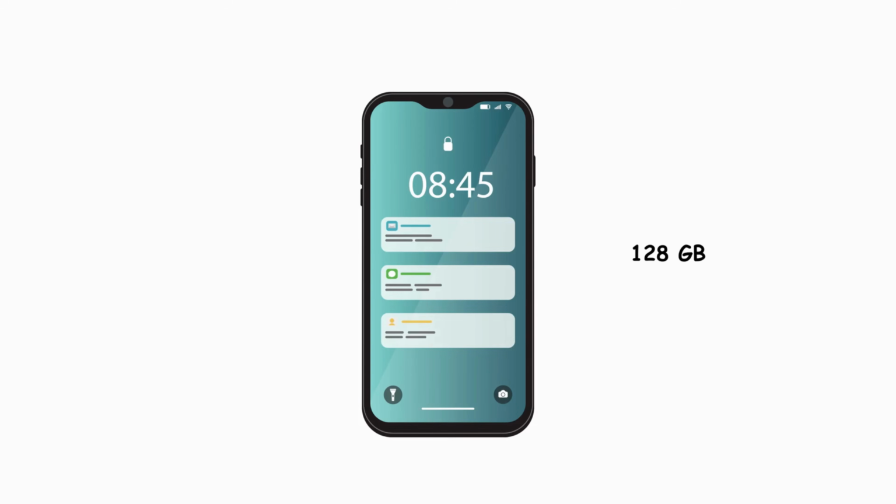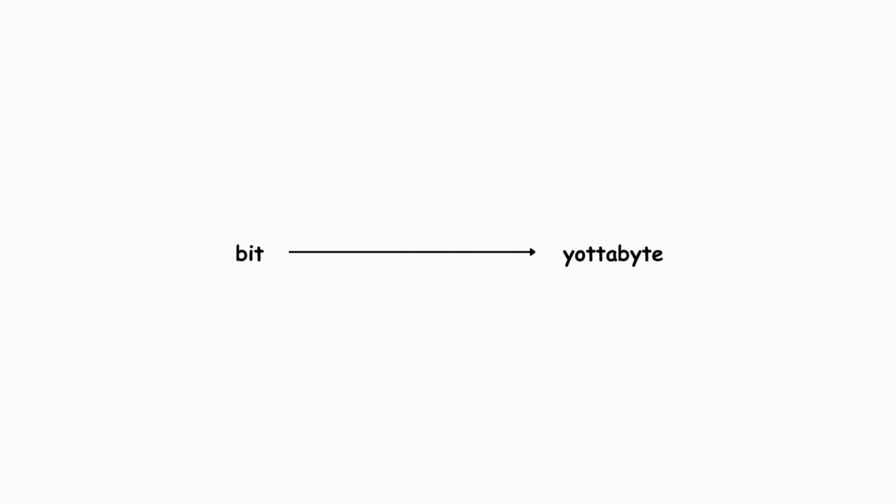Have you ever wondered what's actually happening when your phone says it has 128 GB of storage, or when someone talks about downloading a 5 MB file? Today, we're going on a journey through every storage unit that exists in computing, from the tiniest bit all the way up to units so massive they sound like science fiction.